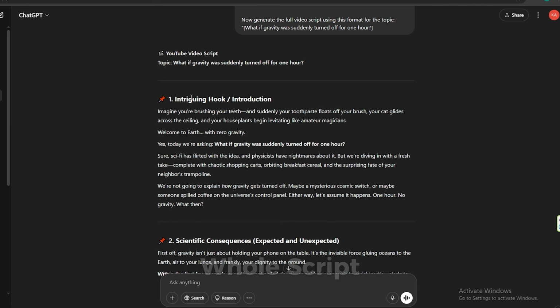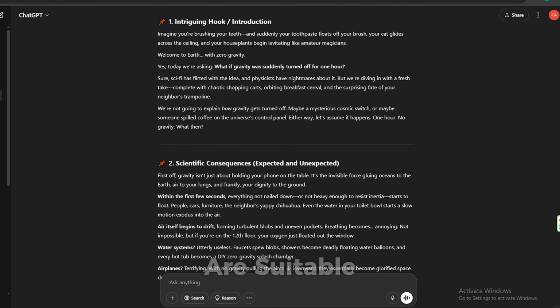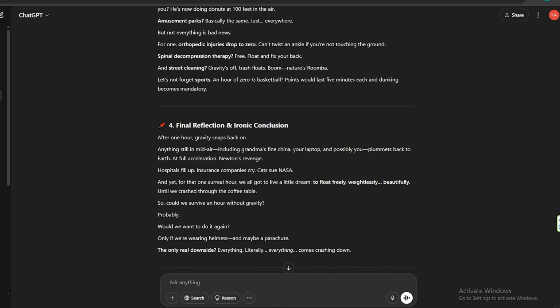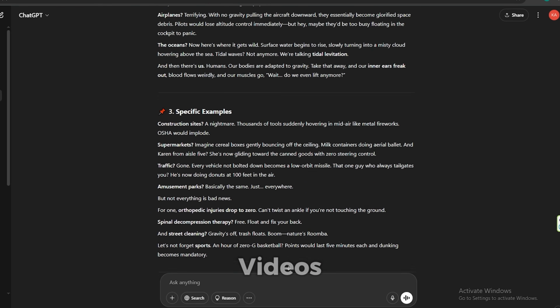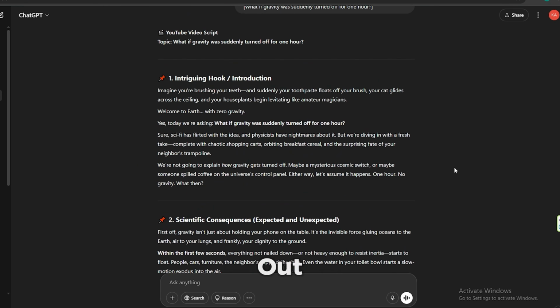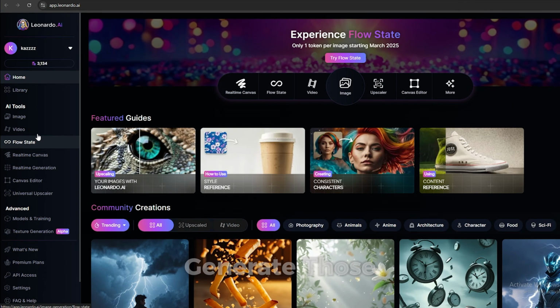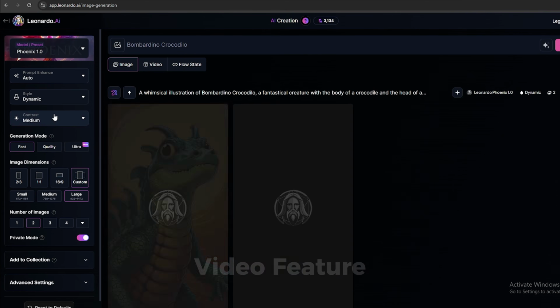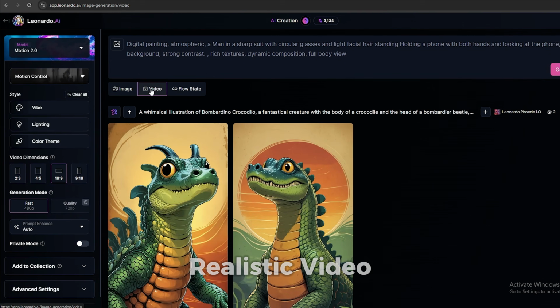First, you need to read the whole script and understand which places are suitable for stick figure animations and which are suitable for AI images and videos. Once you figure that out, you can use Leonardo AI to generate those. They now have this text-to-video feature where you can generate realistic video clips.